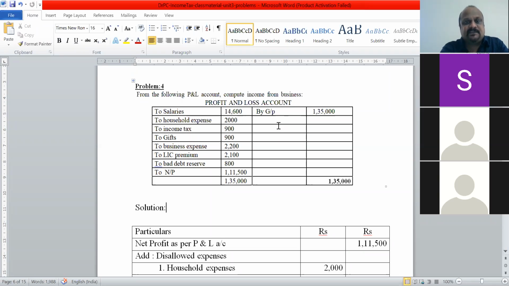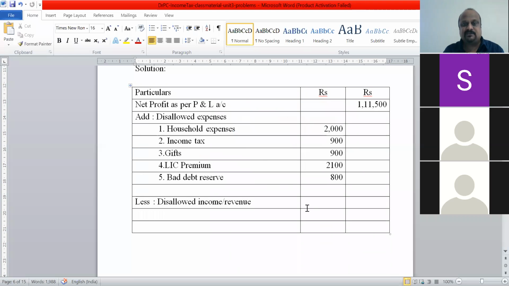Similarly, if dividend has been received from an Indian company or from a cooperative society, again these things are not a part of the business, because they will be considered under other sources of income. Any interest received on FDs, any dividend received, all these are income from other sources. So any income other than the PGBP head, we should not consider here. They are all disallowed incomes. But anyway, in this case, there are no such disallowed incomes given, so disallowed income or revenue is nil.